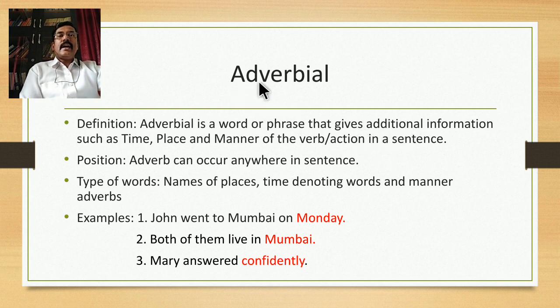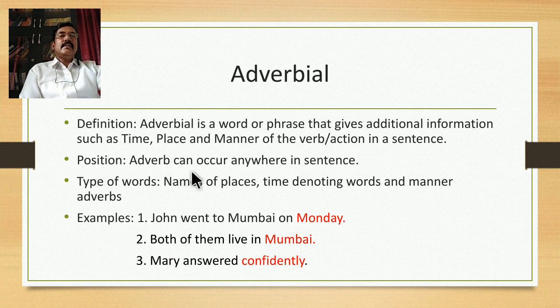The word adverb itself defines it, it's self-explanatory. Add plus verb. So it adds something to the verb. So what does it add? It adds information such as time, place, manner of the action that is performed. So it answers the time of action, it answers the place of action, and it tells us in what manner the action was performed.